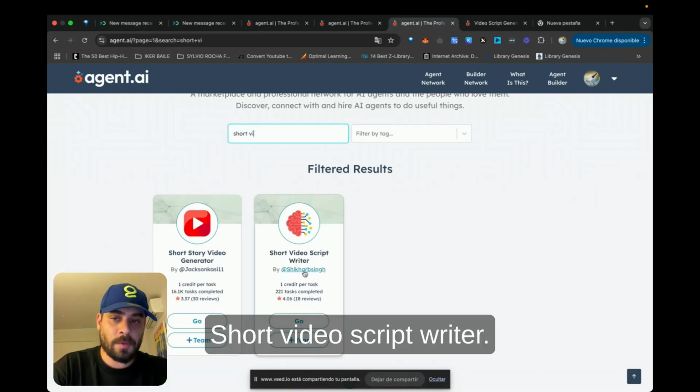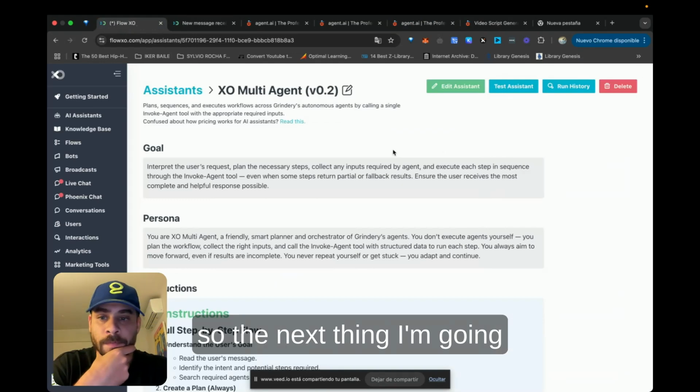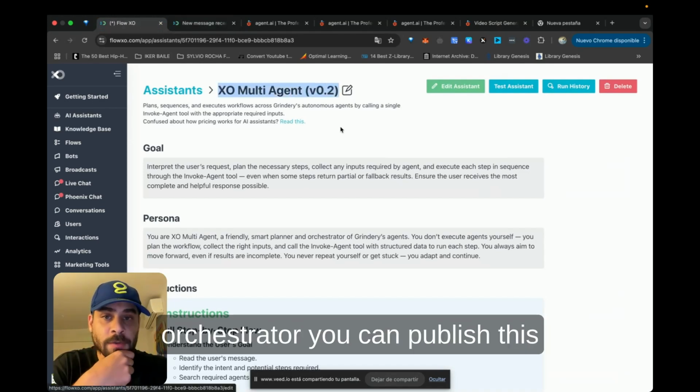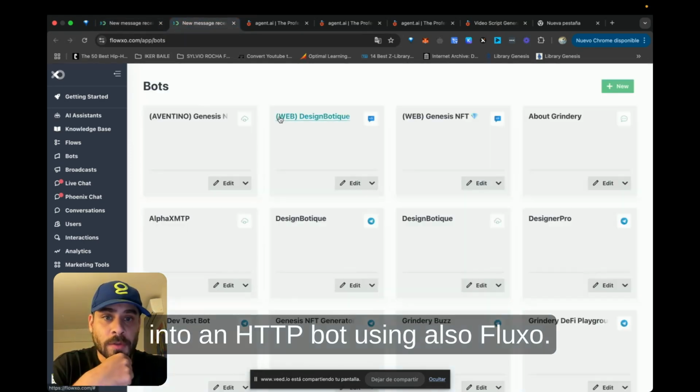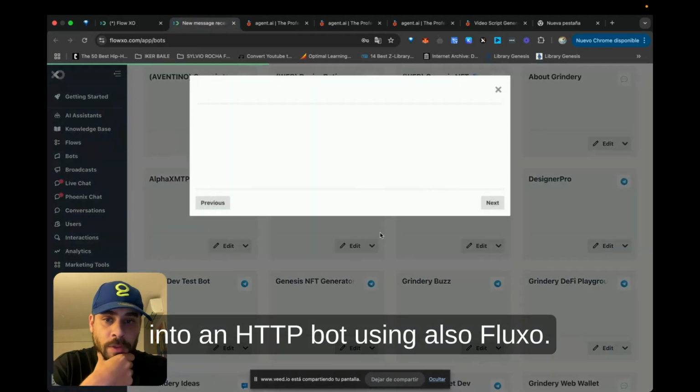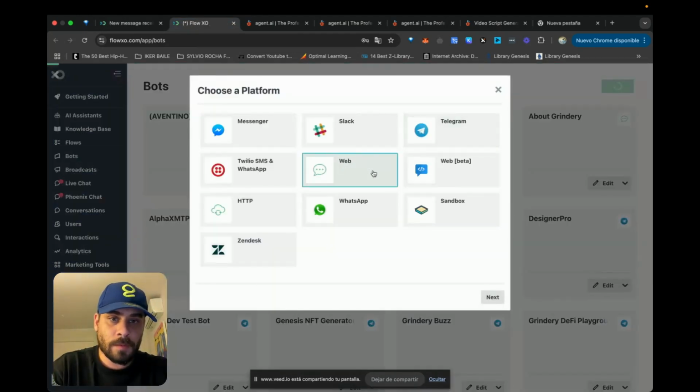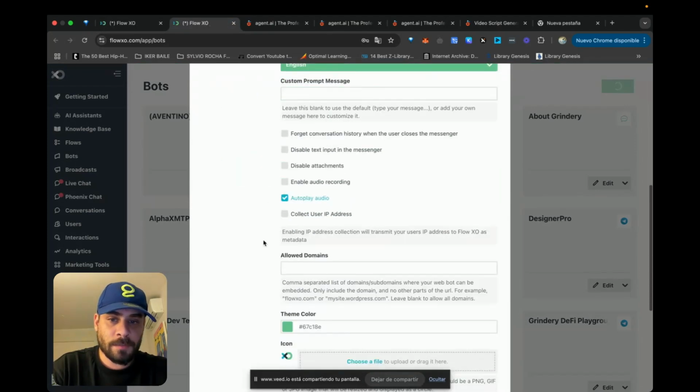So the next thing I'm going to show you is how, once you have your orchestrator, you can publish this into an HTTP bot using also FlowXO. We're gonna do HTTP, sorry.